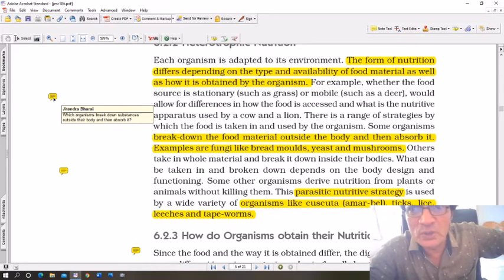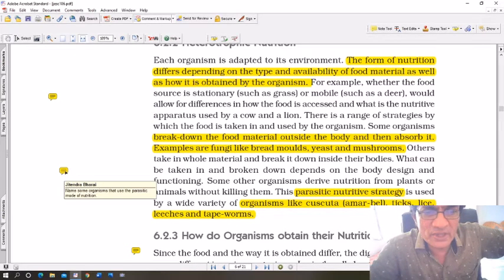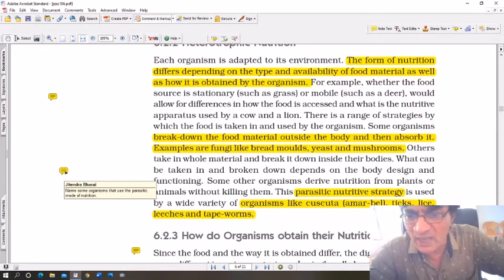Opposite of what humans do. And the other question here is, name some organisms that use the parasitic mode of nutrition. The answer again is here. Parasitic nutrition strategy is used by a wide variety of organisms like cuscuta, ticks, lice, leeches and tapeworms. You must underline these and you must also write the questions, so you know when you are studying.